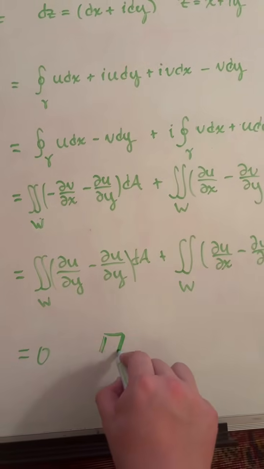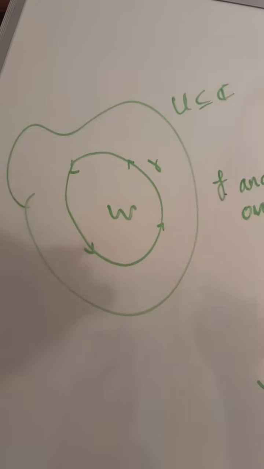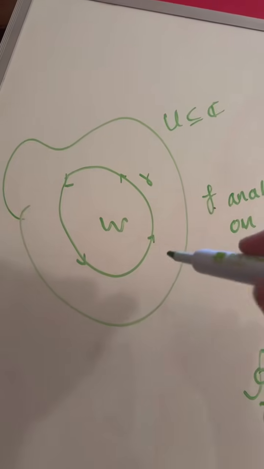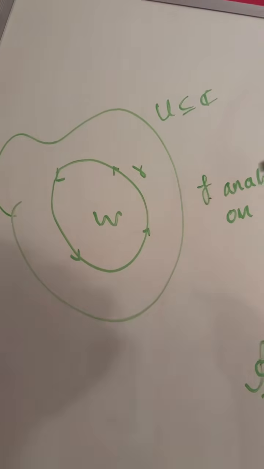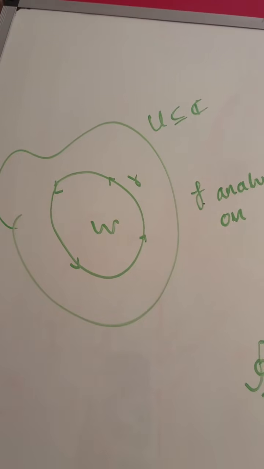We've proved the statement. So if you have some function f of z that's analytic over some subset of the complex plane U, and you integrate it along a closed path anywhere within that subset U, you're going to get 0. And that's an amazing fact about analytic functions.